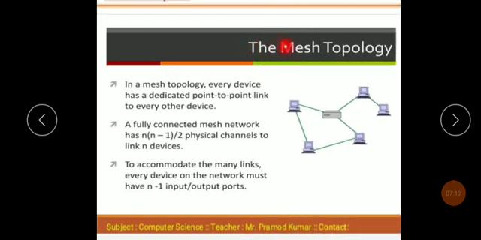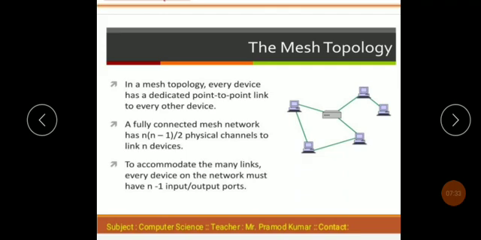Next, the mesh topology. In the mesh topology, every device has a dedicated point-to-point link to every other device. The fully connected mesh topology has n(n-1)/2 physical channels to link n devices.